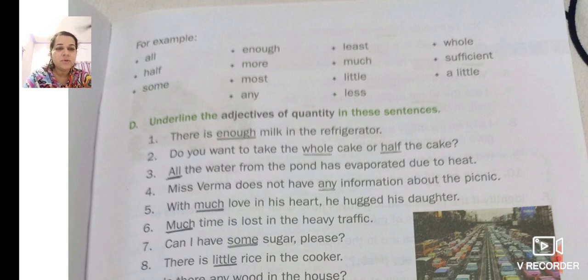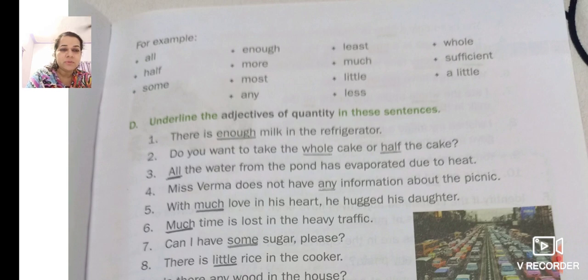So, do you want to take the whole cake? You cannot count. What is the counting of the cake? Means if you take separate cakes, you can count it. But when you cut it, you cannot count it, so it is an adjective of quantity. So the whole and half are adjectives of quantity.